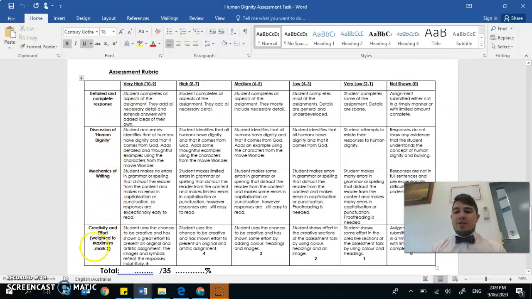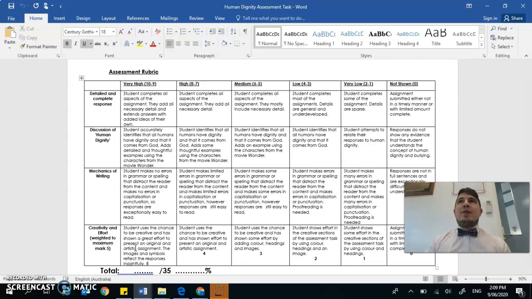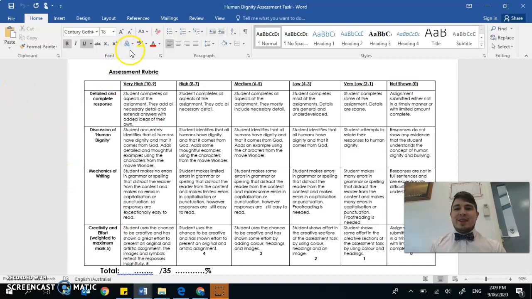And then last but not least, creativity and effort. Be creative in how you present your prayer card. Be creative with your diary entries. Really put yourself in the character's shoes. Pretend to be them. Write like they would speak. Think like they would think at different times in the movie. And that's what you're getting marked on. So if you want to do really well, make sure that you're checking the rubric to see that you're doing all these things here in this very high column, because that is how I'm marking you.